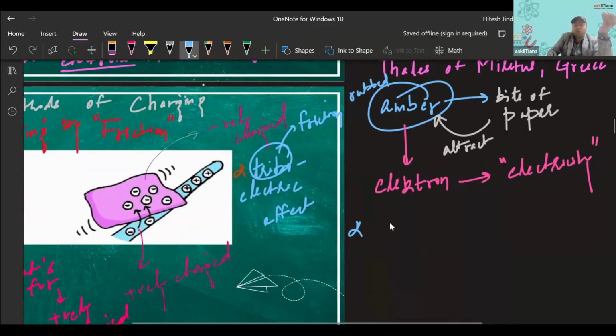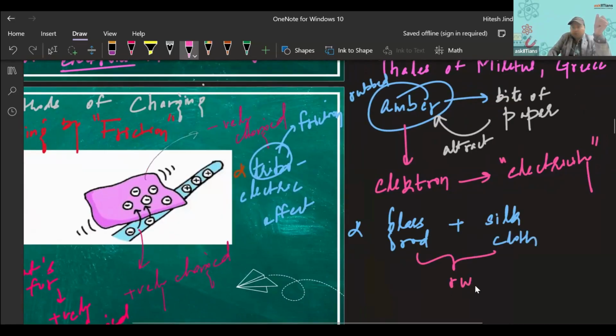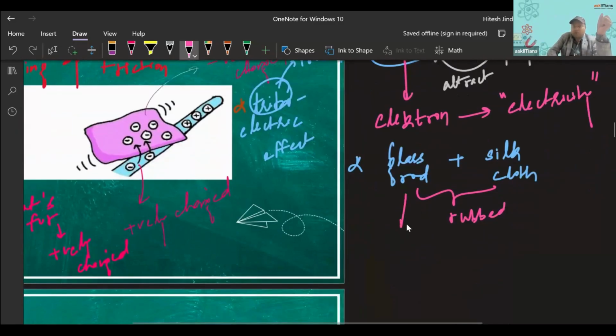So we can have many other materials. Let me give you one more example. If we have a glass rod instead of a plastic rod, and we have, let's say, a silk cloth, now when we rub them together, what will happen? This glass rod will become positively charged.